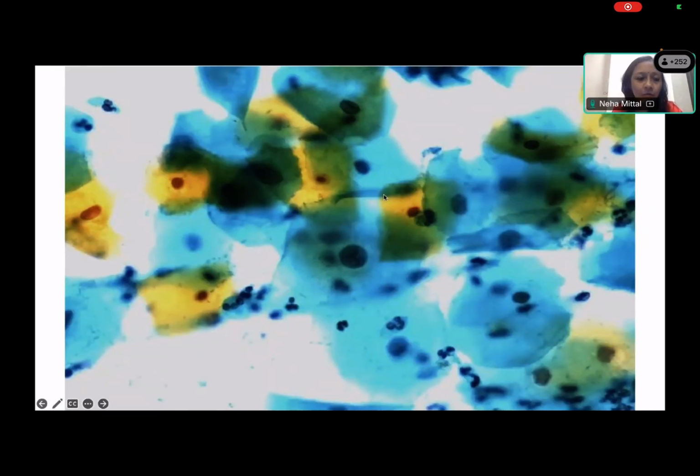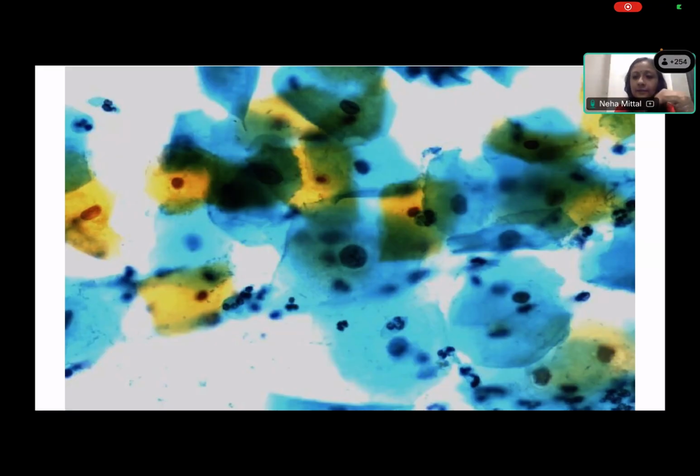Anybody else? The presence of atypical cells in the smear, we will give it as adequate. Excellent. So you can supersede the criteria of adequacy if you are seeing atypical cells in the smear. If there are atypical cells, then the criteria for adequacy does not apply. Yes, you all are right. Adequacy is trumped by atypia or atypical changes.